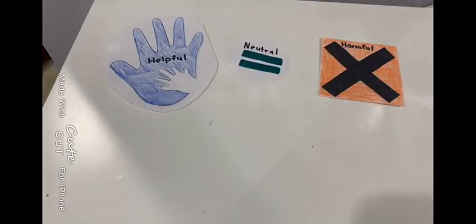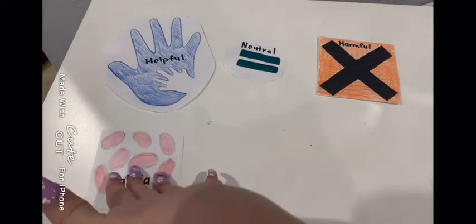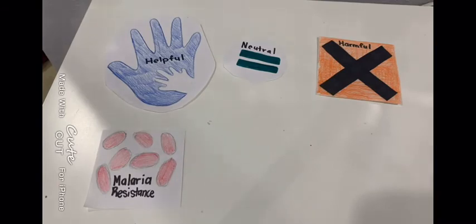What causes mutations? They are caused by a change in nucleotides, loss in genes, and rearrangement in genes. There are a few real-world examples. So the first one is a helpful mutation, which is malaria resistance. Malaria is a mosquito-based infection which invades the red blood cells. By having a malaria resistance mutation, it helps repel or control the infection away.